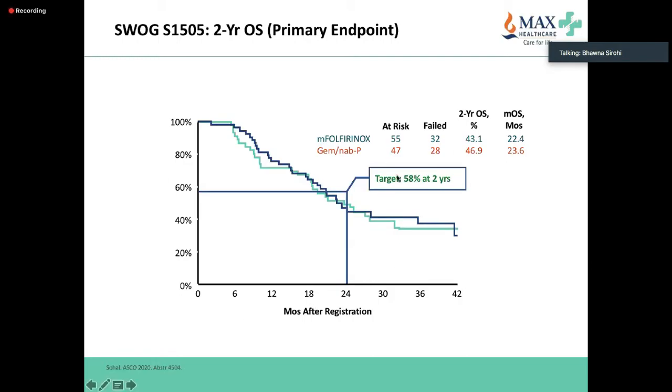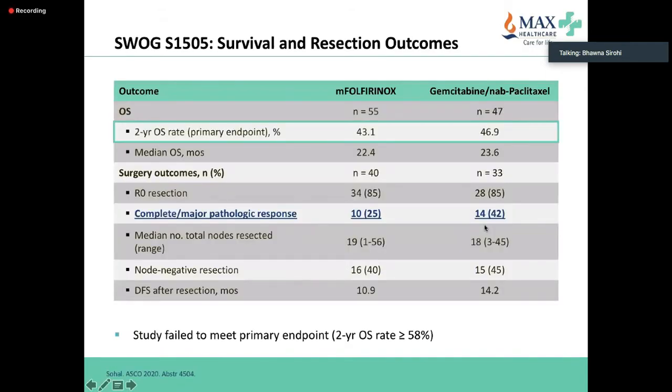So the target was 58% at 2 years. It did not meet it. The curves are literally on top of each other. The 2-year survival was about 43 and 47%. But the one thing you see here is that the complete or major pathologic response was 25% with FOLFIRINOX versus 42% with gem-nab-paclitaxel. Again, there was no central pathology review for this, and in a trial that is so well run, they probably should have had one. But this does give food for thought, and it is hypothesis generating.